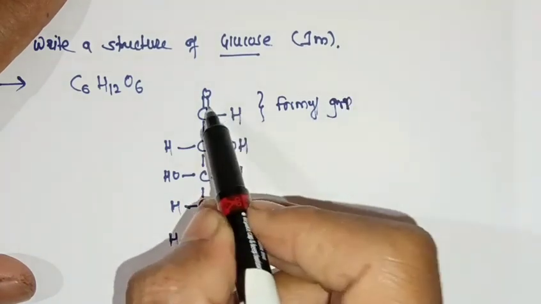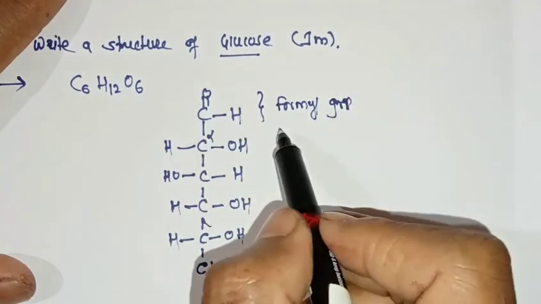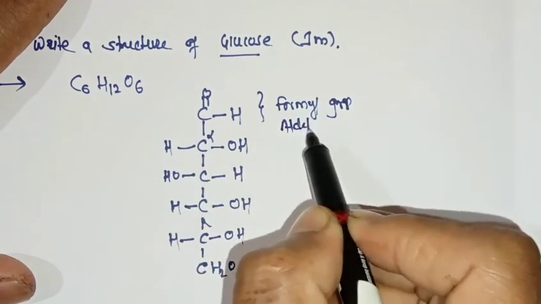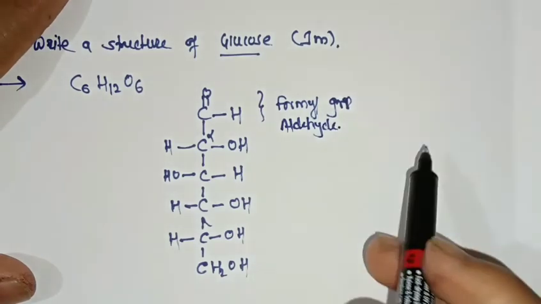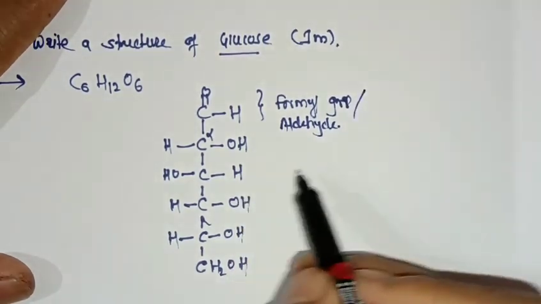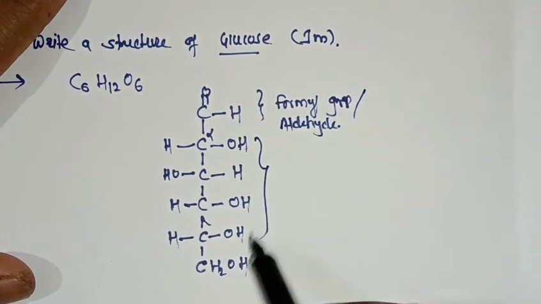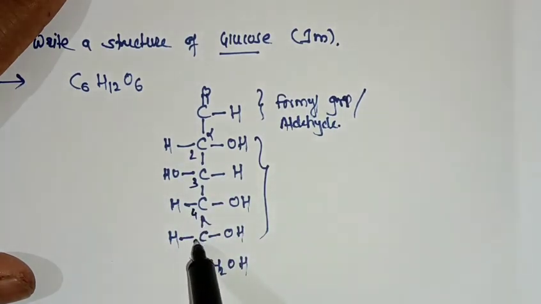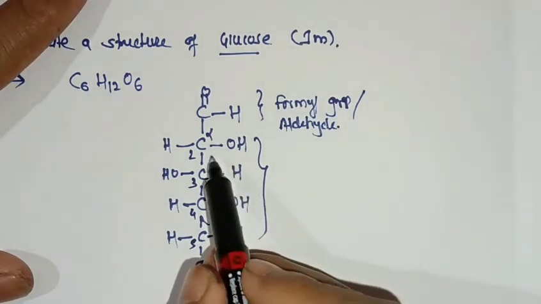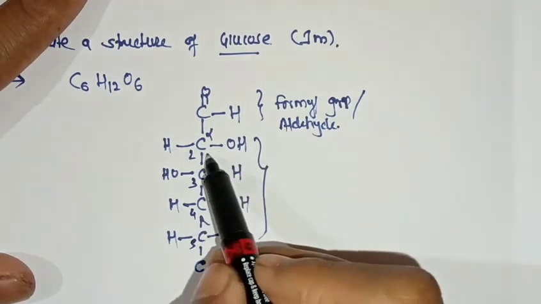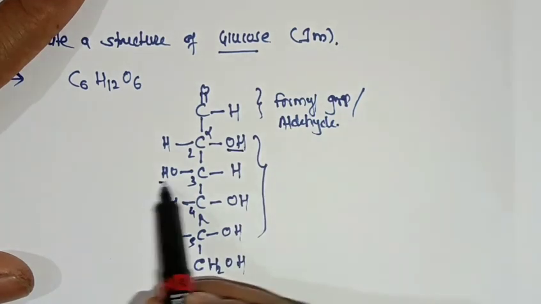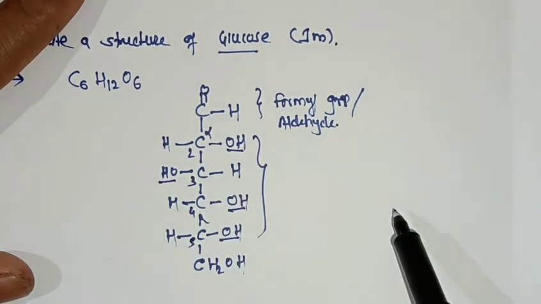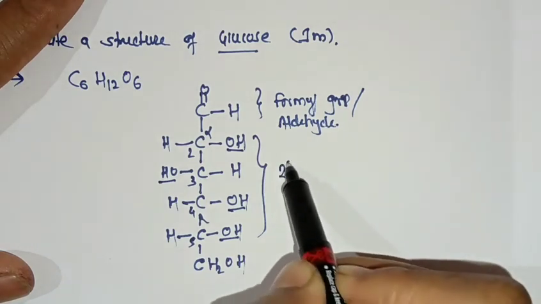With H here in the formyl group, we can call it the aldehyde group. And the second, third, fourth and fifth carbons are secondary carbons, and each secondary carbon is attached with a hydroxyl group, so this is a secondary alcohol.